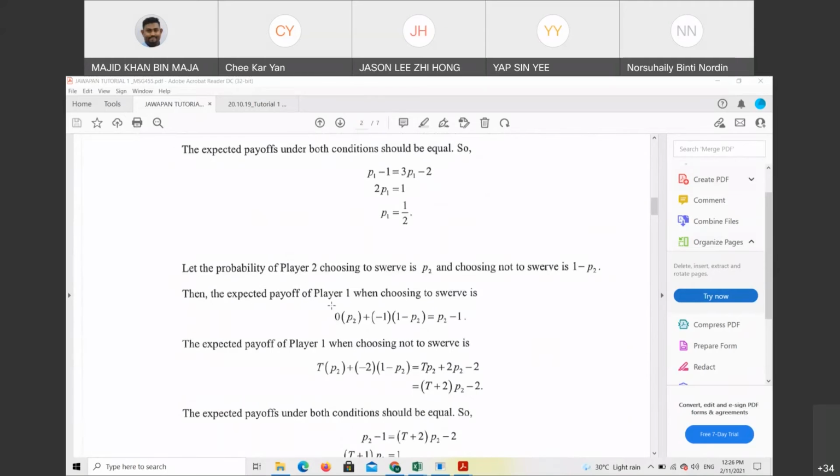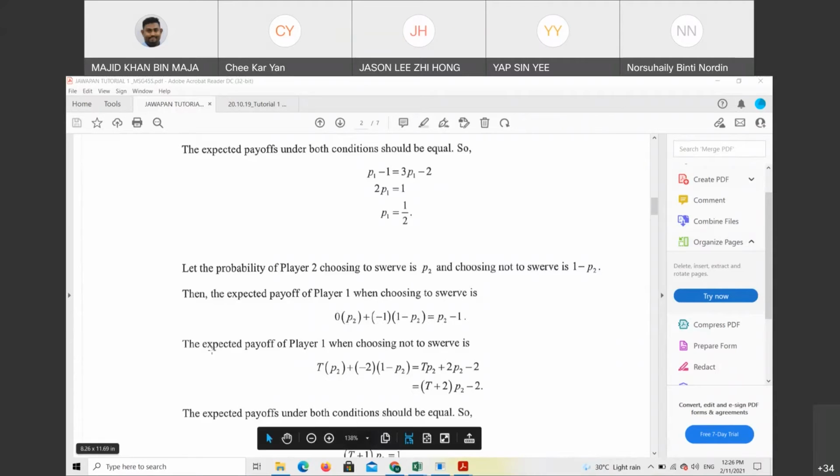Okay. So let the probability of player 2 choosing to swerve be P2 and choosing not to swerve be 1 minus P2. Then the expected payoff of player 1 when choosing to swerve is 0 times P2, plus negative 1 times 1 minus P2, which will get P2 minus 1.